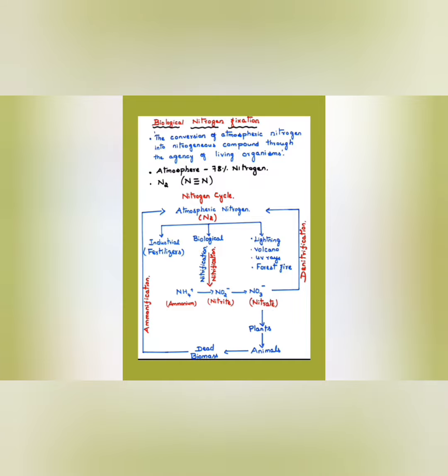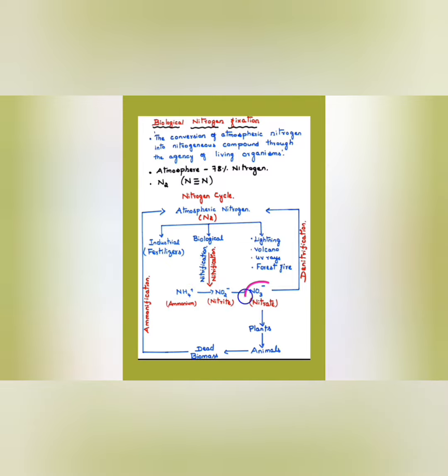Okay, so in biological form, the conversion of atmospheric nitrogen into nitrite or nitrate is known as nitrification. So the process of conversion of ammonia into nitrite or nitrates is known as nitrification.